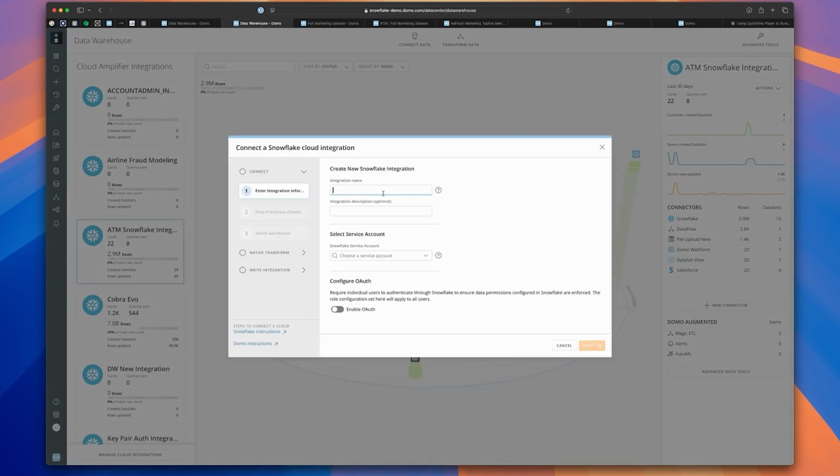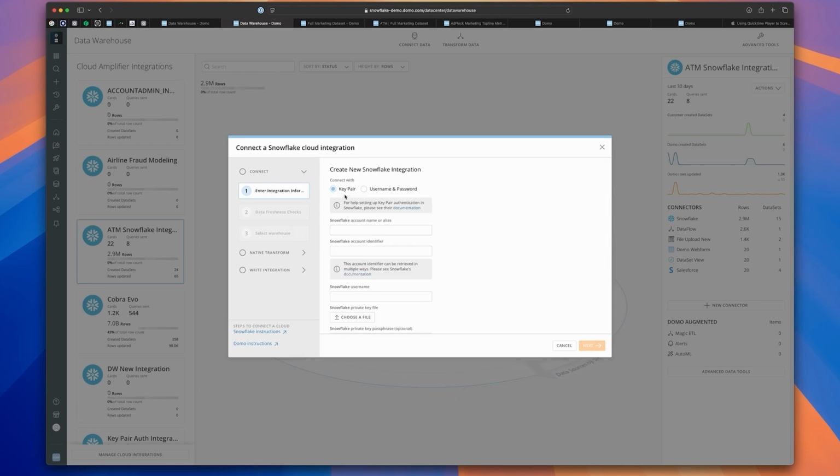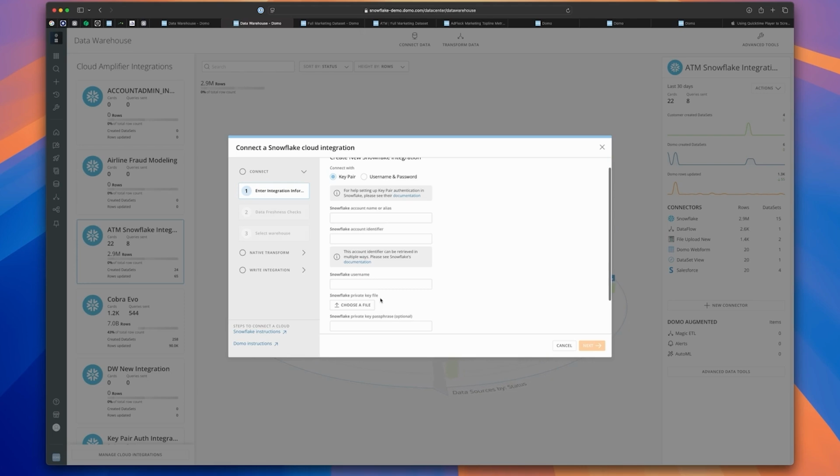Here I can give my new integration a name, a description, and if I already have credentials configured, I can select them. If I don't, I can add my account, and we use key pair authentication to configure and connect to Snowflake. When we do this integration, there are three options.